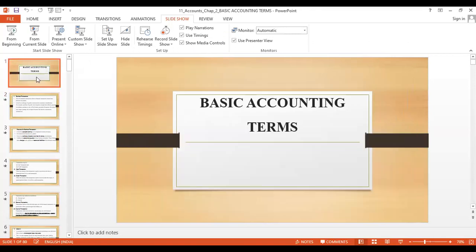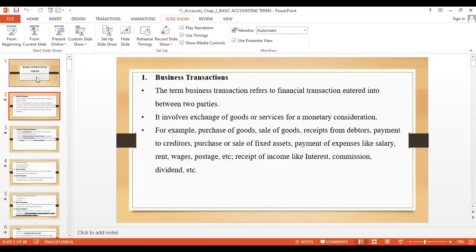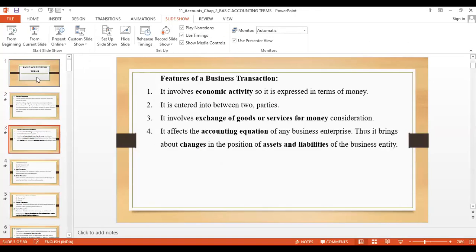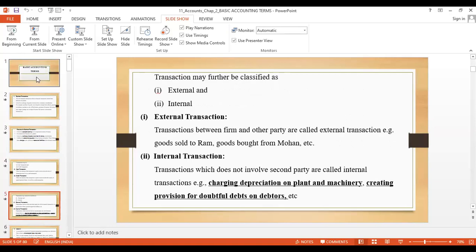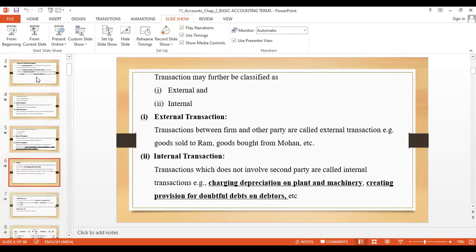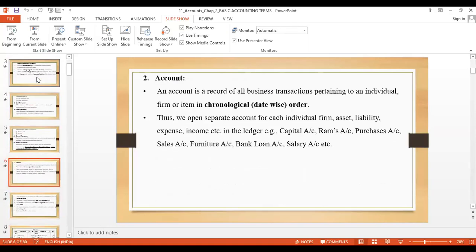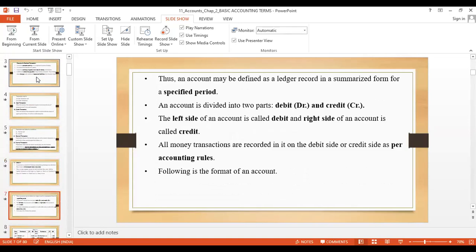This chapter number 2, I have completed two terms over here. One is business transactions, in which we have learned about the features of business transactions as well as the classification of the transactions in cash and credit, and then external and internal transactions. Then we had a very good discussion about the term account also the other day, in which I showed you the format also.